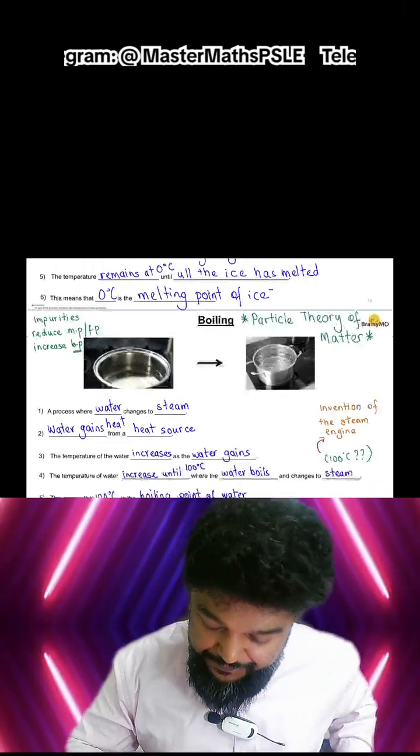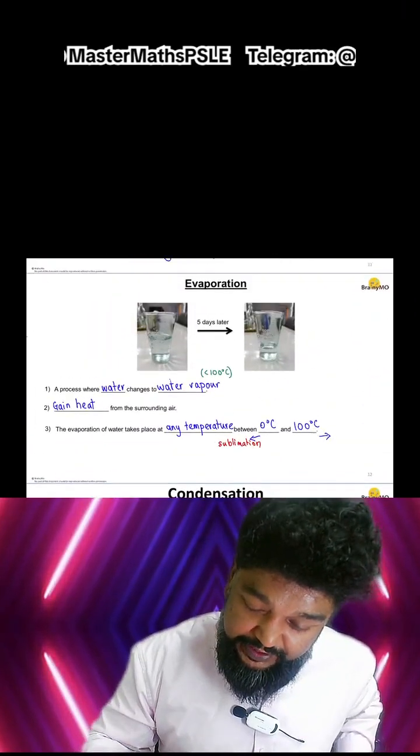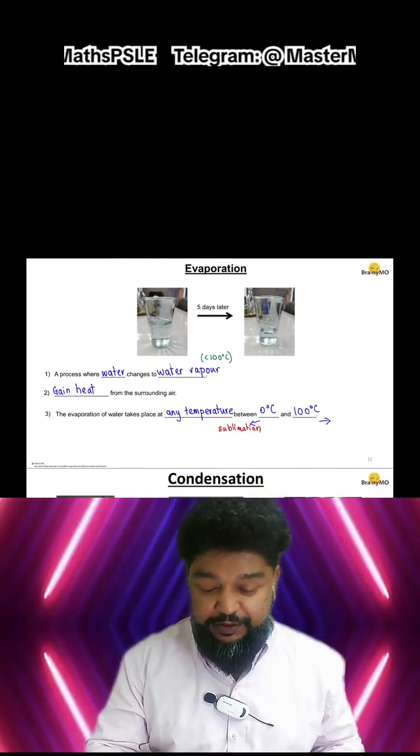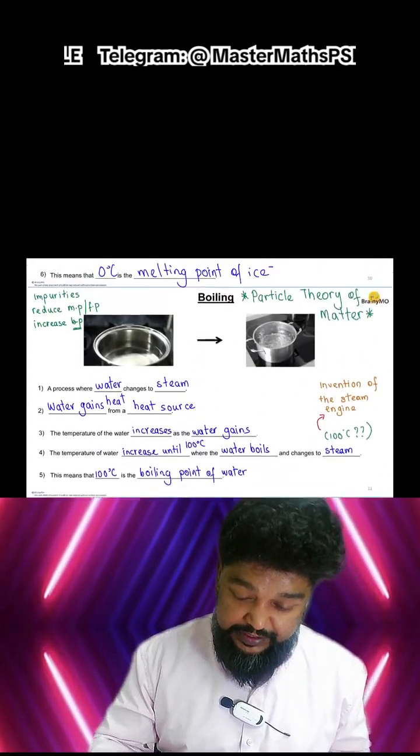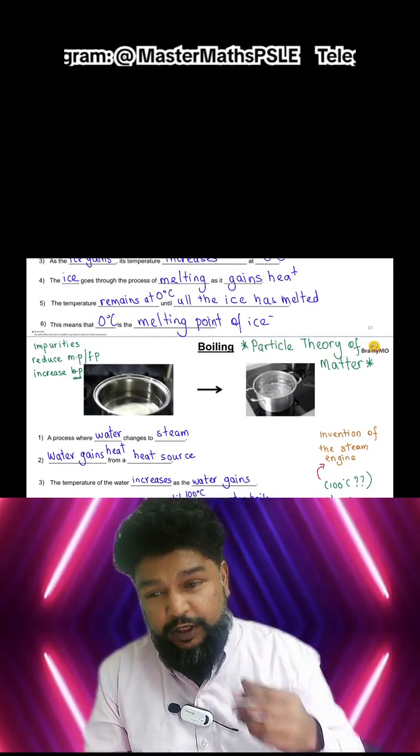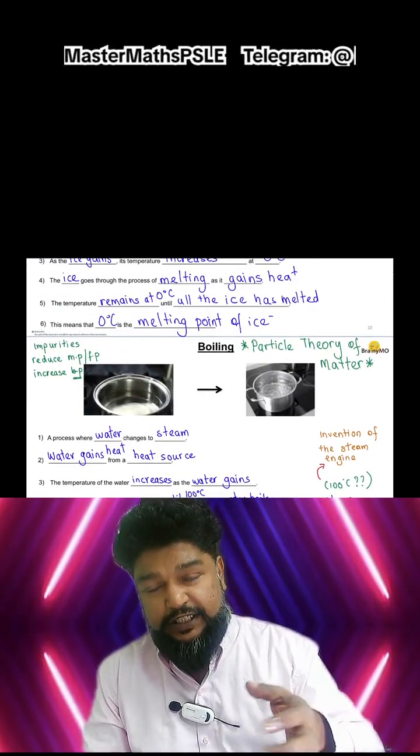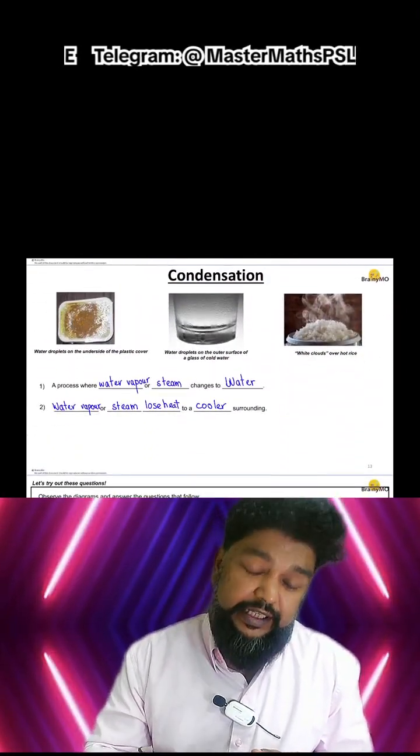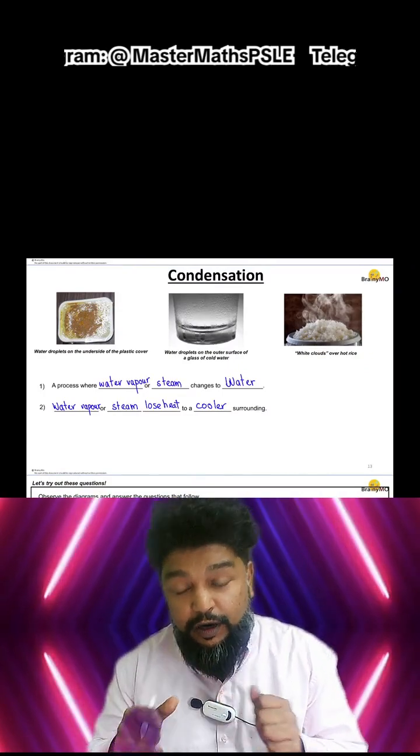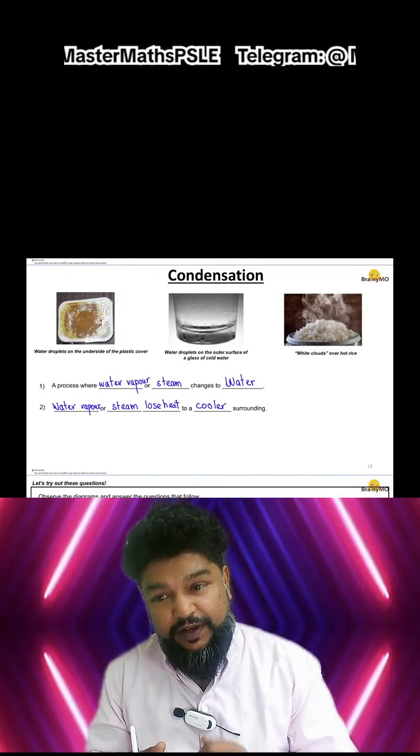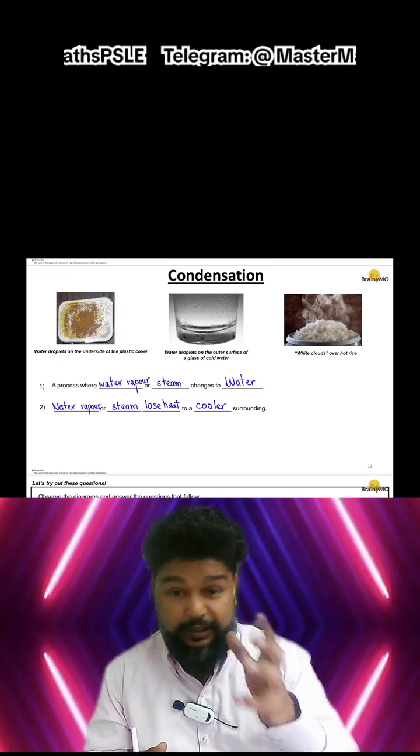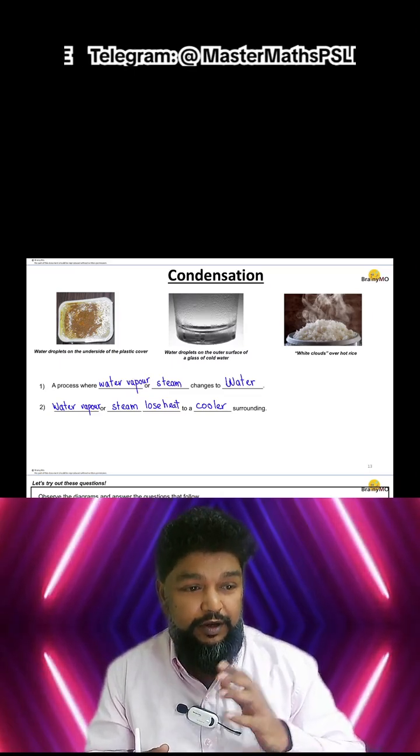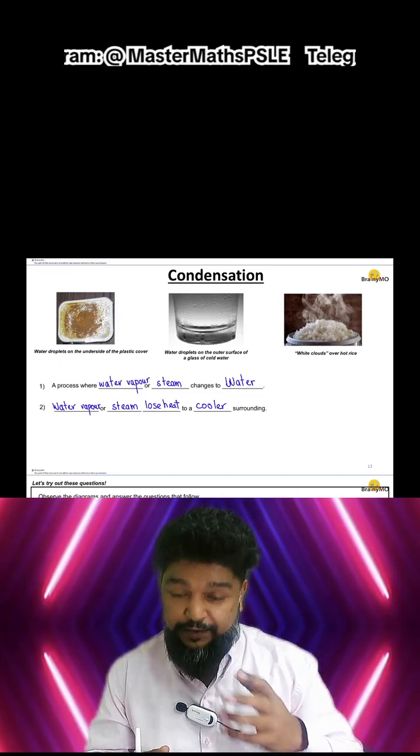Cool. Okay, so moving on, evaporation. Evaporation happens at any temperature between 0 and 100 degrees. So we know what affects boiling, we know what affects melting, we know what affects freezing: impurities. But when it comes to evaporation and condensation, there's a little more. Water and its states is the end of the P5 topic, but it will be tested, a very heavy topic in your PSLE science paper as well.